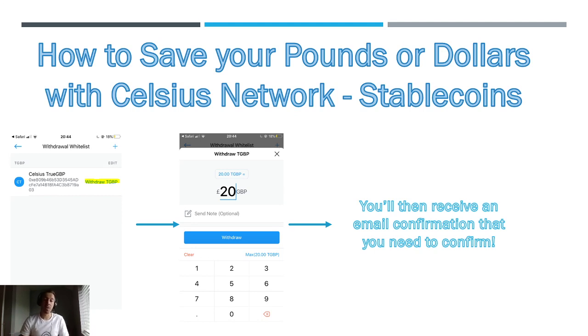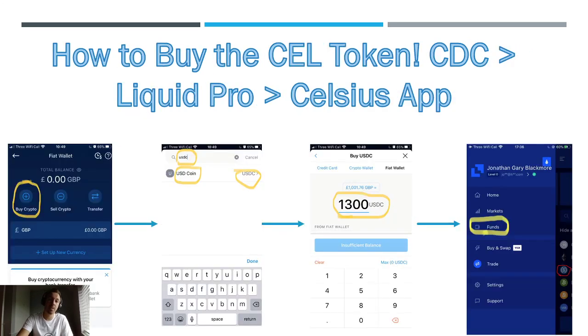The benefit with Celsius Network for me is that you can earn in CEL token at a higher rate, at 15.8%. So if you want to buy the CEL token, there are two reasons you'd buy it. One is you're buying it for a long-term investment because it's looking like a really good coin that's going to go up in value, in my opinion. That's not financial advice. I've done my research. I suggest you do some too.